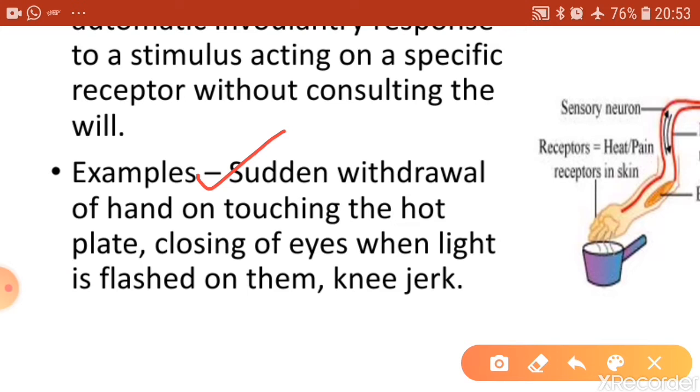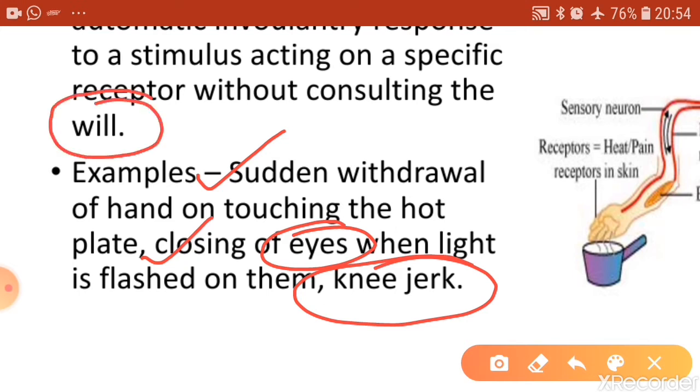Or if someone flashes light on your eyes, then you don't think that the light may harm you and so you should close your eyes. You suddenly close your eyes, right? Or an example I told you in the previous slide, knee jerk. Suppose you are sitting with your legs hanging freely and someone hits you just below the knee, what do you find? The legs will move automatically upwards. So in all these actions, the actions are done very quickly, they are sudden, they are spontaneous, and in none of these actions will or thinking is involved.